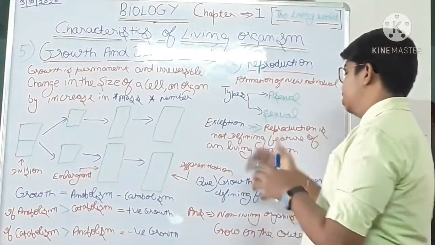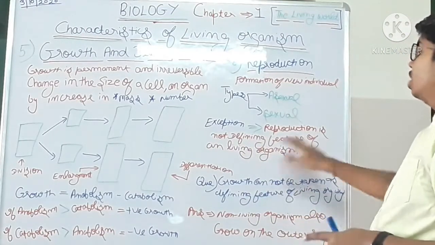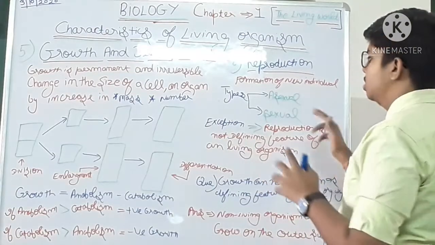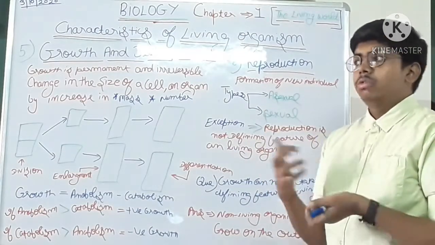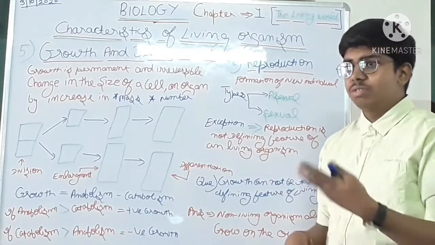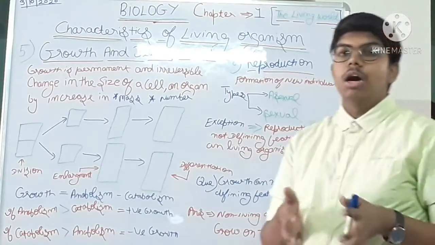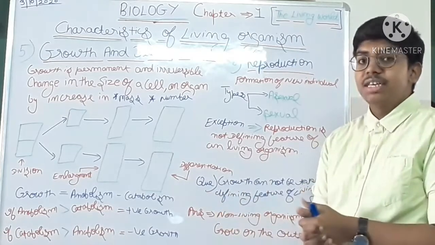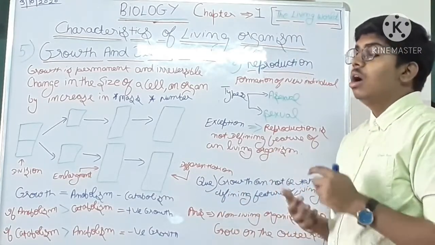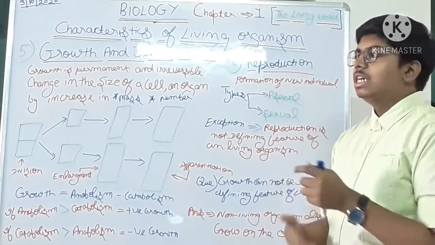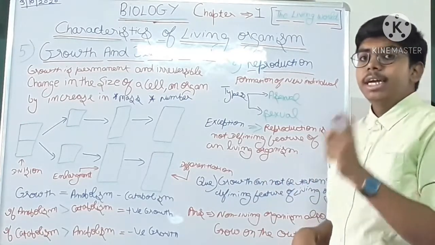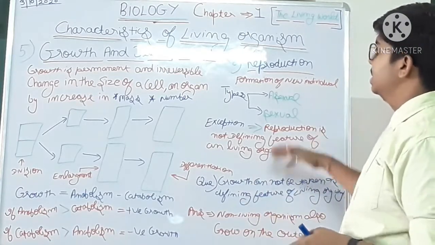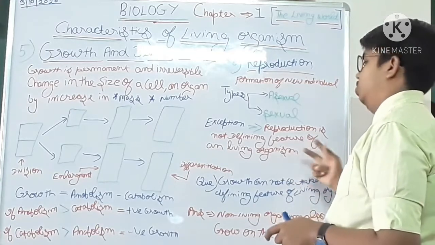Now here is an exception. Reproduction is not a defining feature of a living organism. A question arises, why not? Because we cannot see every living organism reproduce. Now I will tell you why. There are some organisms which do not reproduce, like sterile worker bees, mules, infertile human couples, etc. But they are still living. So that's why we cannot characterize reproduction as a defining living feature.